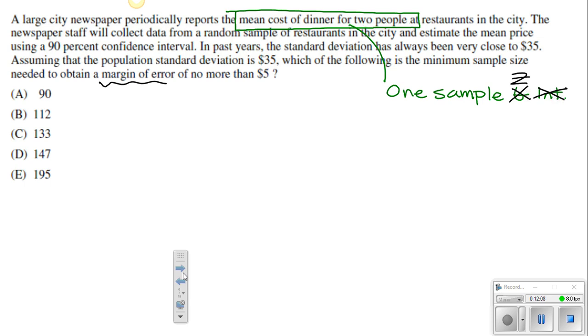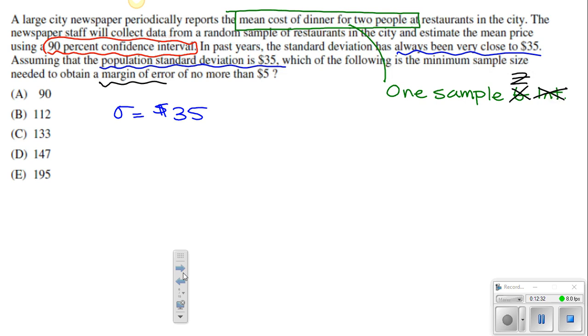I'm going to underline 90% confidence interval because we might need to come back to that. In past years, the standard deviation has always been very close to $35. Assuming that the population standard deviation is $35, they give you here that sigma must be 35 since it has always been very close to that. So that's why we're going to use z and not t.